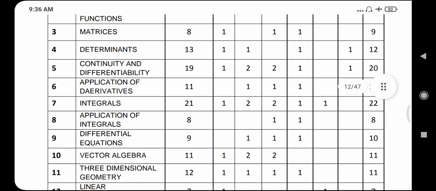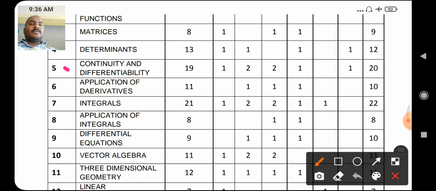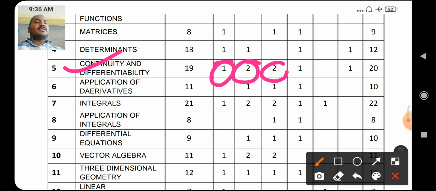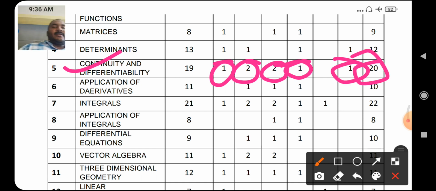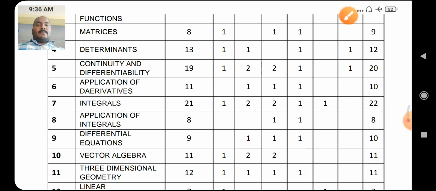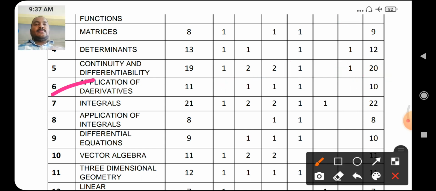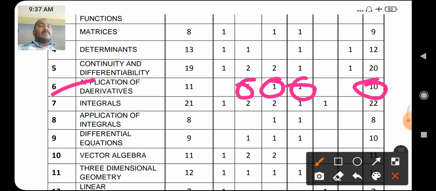In chapter number 5, continuity and differentiability: 1 mark 1 question, 2 mark 2 questions, 3 mark 3 questions, 5 mark 1 question, 6 mark 1 question, total 20. Applications of derivatives: 1 mark 1 question, 3 mark 1 question, 5 mark 1 question, total 10 marks.